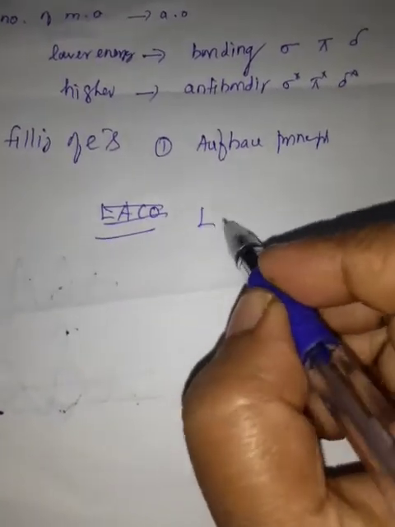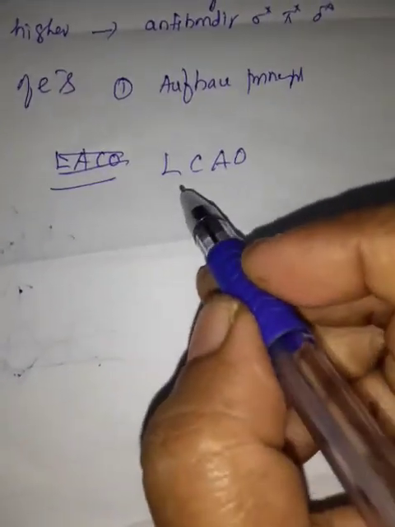LCAO, linear combination of atomic orbitals. So according to linear combination of atomic orbitals, when two atoms come close to one another, two atomic orbitals having comparable energy, same symmetry and possessing large overlaps combine to form two molecular orbitals. Already I taught this in the postulates of molecular orbital theory.